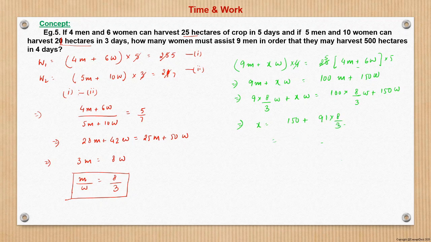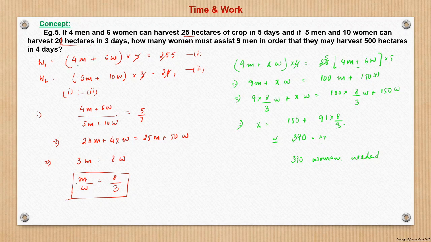So 330, 240 and 150 is nearly 390. So it is 390 decimal something because of some data here and there, but it's coming in a decimal form. Number of men or women cannot be decimal. But assume that we take it to the nearest, so this is 390 women are required, needed along with 9 men to finish the work in 4 days. And what is the work? Harvesting 500 hectares. We should be careful of not writing this as equal to 500, right?